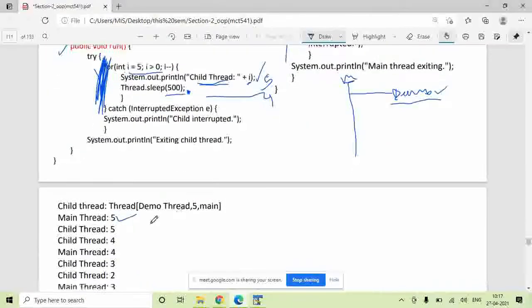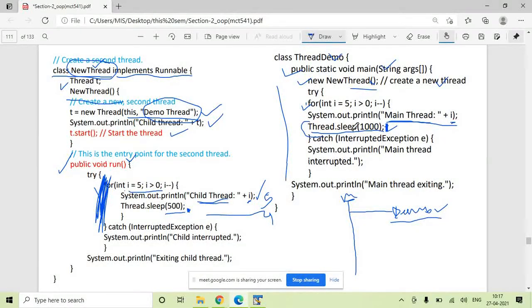So child thread 5 will print, wait for half a second, child thread 4 will print, wait for half a second, and after printing, this main thread wakes up. Okay, now give me my control. So this main thread resumes activity. It has already printed 5. Next it will print 4.